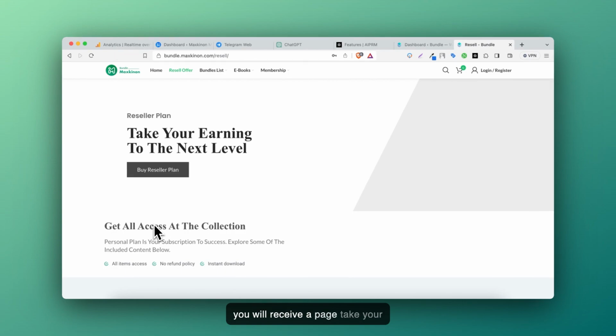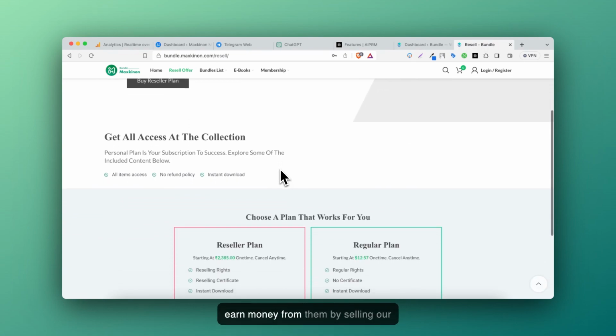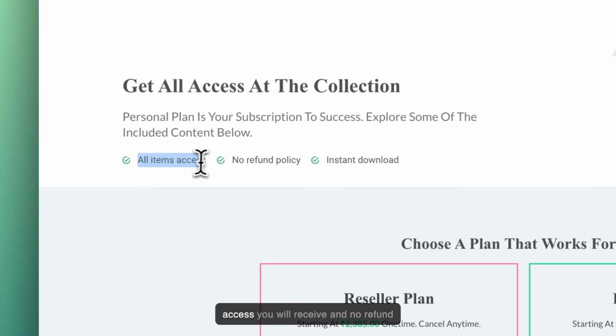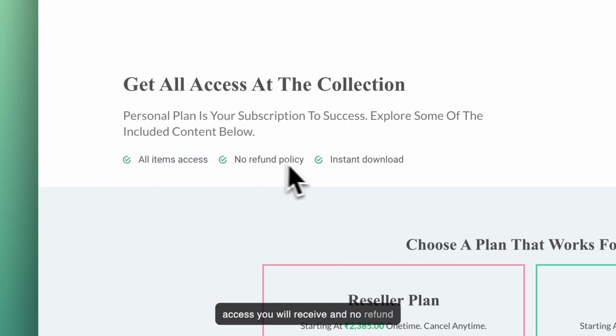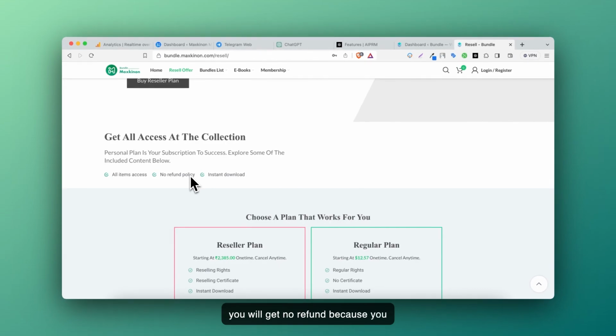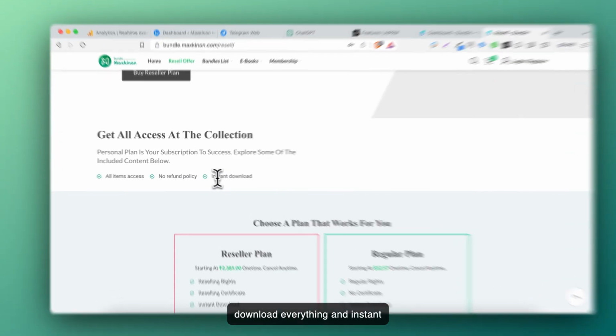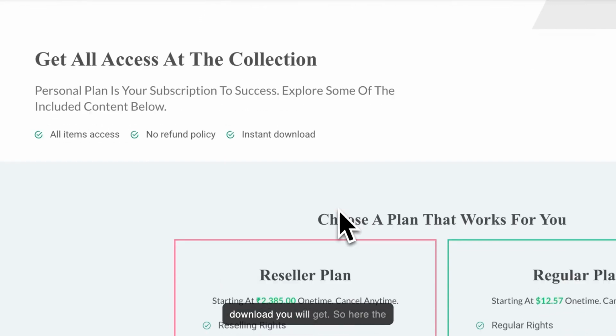and you will receive a page. Take your earning to the next level. You can earn money by selling our products, by reselling. Okay, so all item access you will receive and no refund. Once you purchase the reseller plan, you will get no refund because you have all access and you can download everything, and you get an instant download.